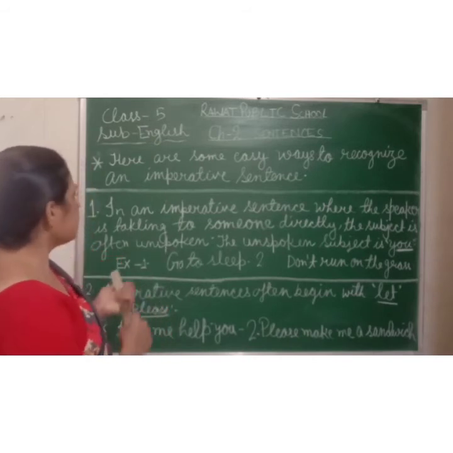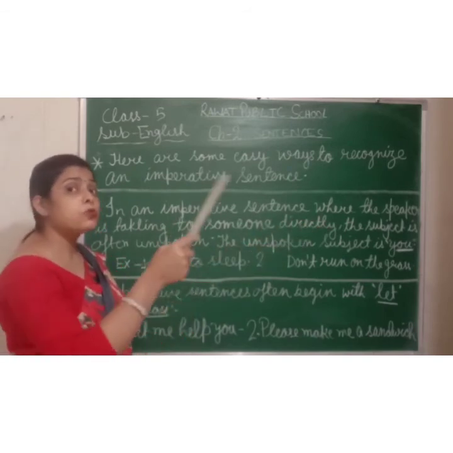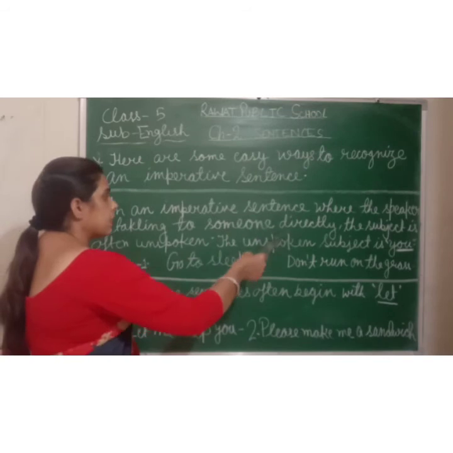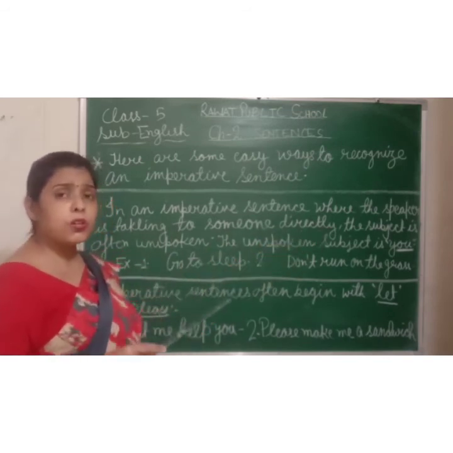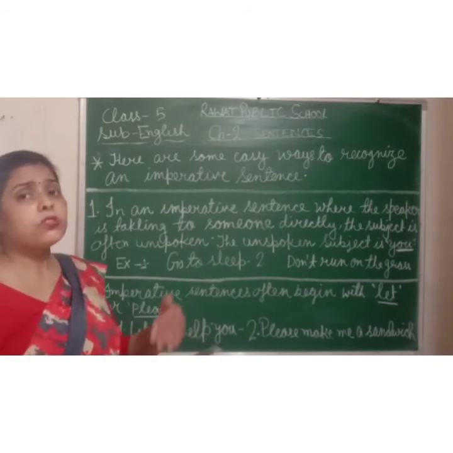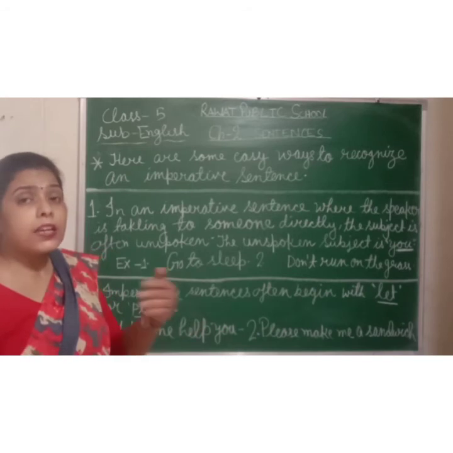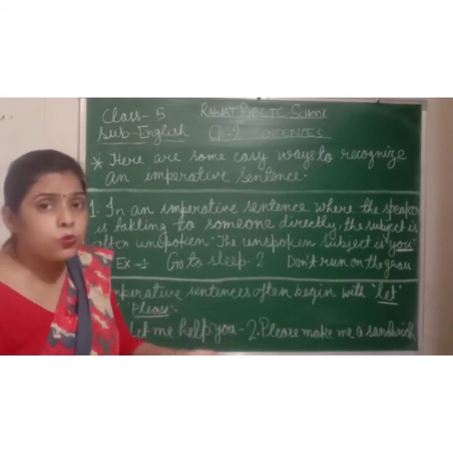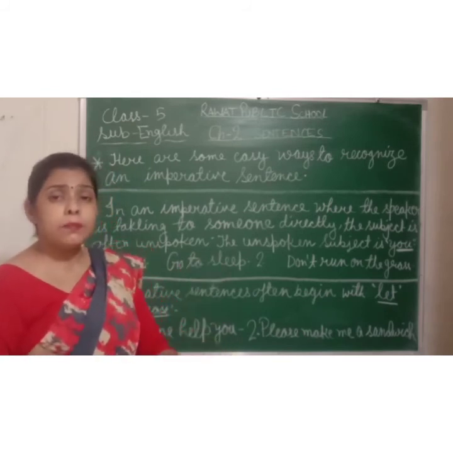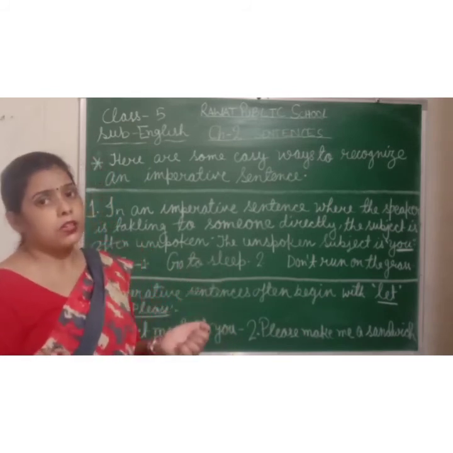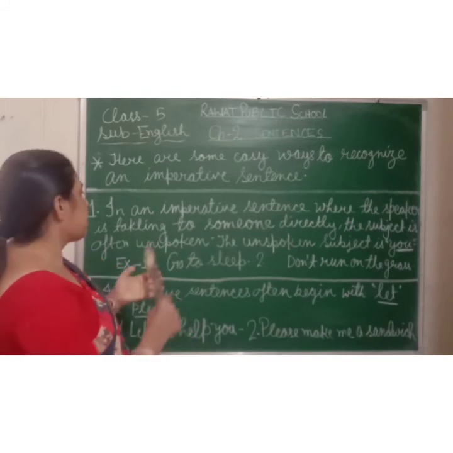In an imperative sentence where the speaker is talking to someone directly, the subject is unspoken. I will not say "don't you"; I did not mention "you" here. Directly I am saying "Don't go there," but I am talking about you. But "you" is not mentioned here. So that is an imperative sentence.